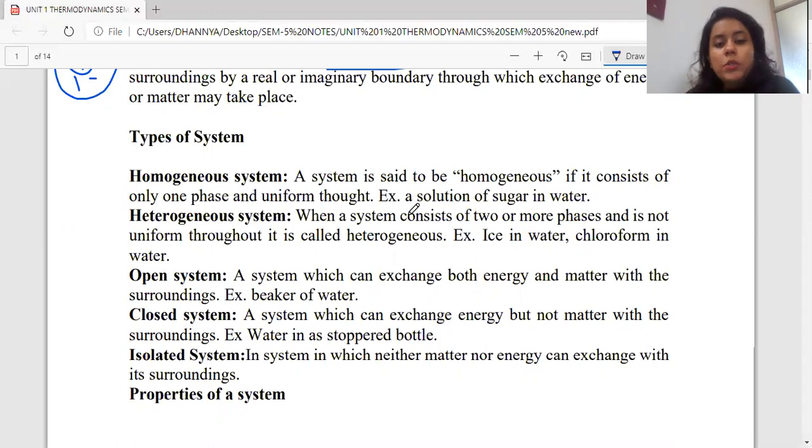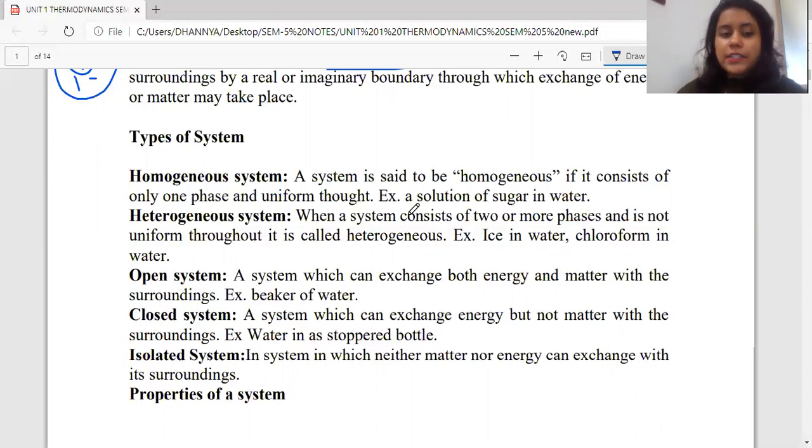So a homogeneous system is that type of system which has uniformity throughout. That is, it is uniform throughout and has only one phase. The commonest examples we have studied for homogeneous systems are a solution of sugar in water or a solution of salt in water. Now, if I talk about the heterogeneous system, what does heterogeneous mean? Any system which will have two or more phases involved. So means what?